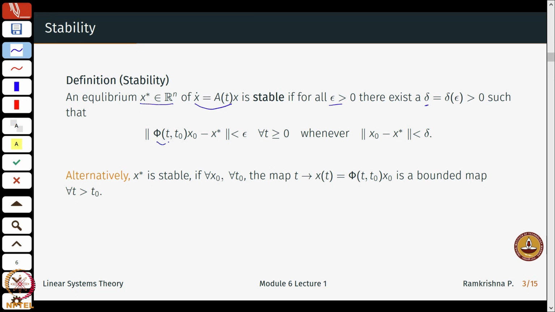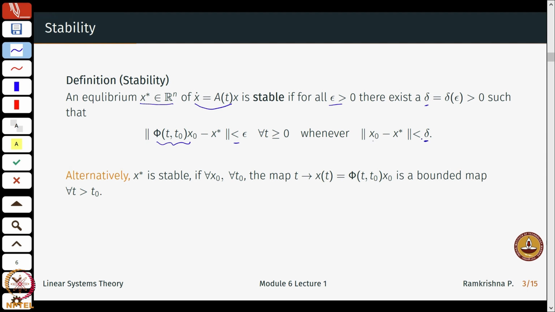So, this is a solution, right, how the solution trajectory moves, phi(t, t0) x0 will give me the solution. The norm of this solution minus x star is less than epsilon